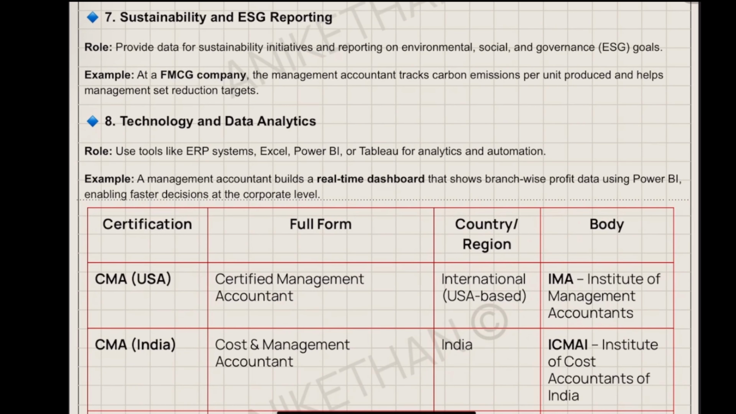Then technology and data analytics, last point. So they will know how to use ERP systems, Excel, Power BI, Tableau. Your ERP system is where you record all the data. So you can view it there, but you cannot understand anything. You can extract the data to Excel. Again, in Excel, it will be tables only. You will not be able to understand anything.